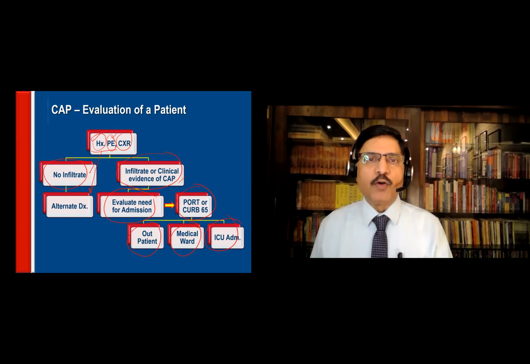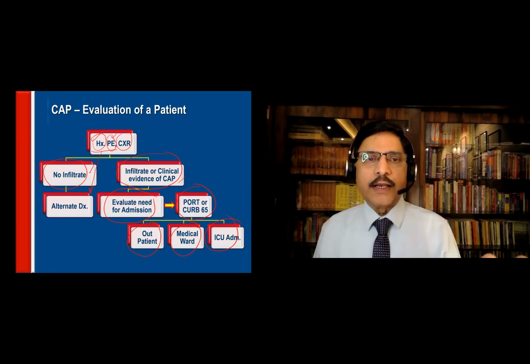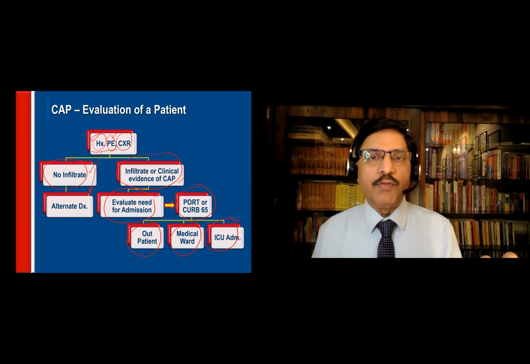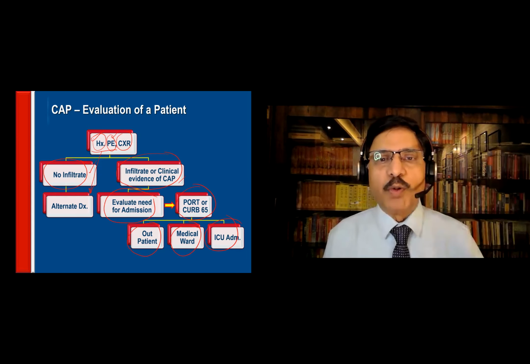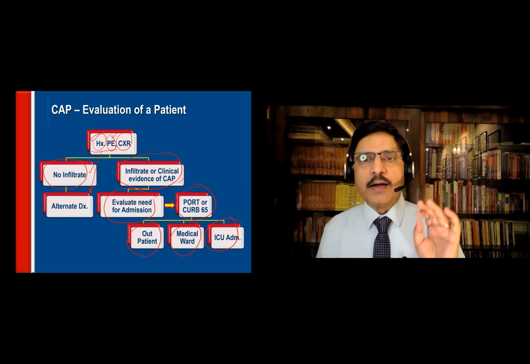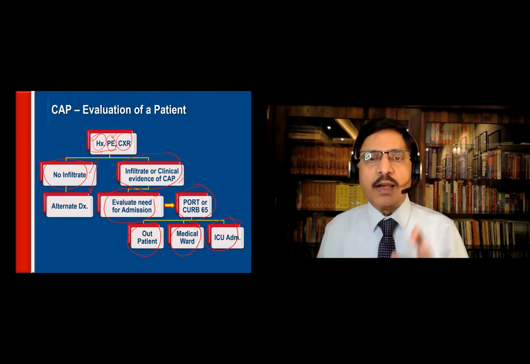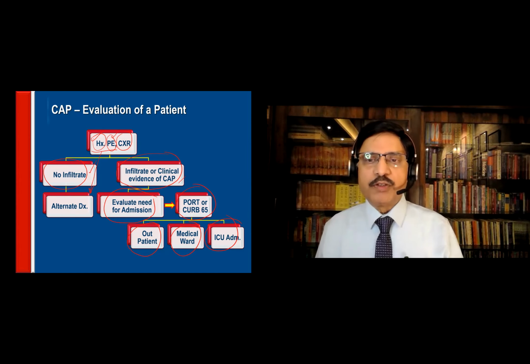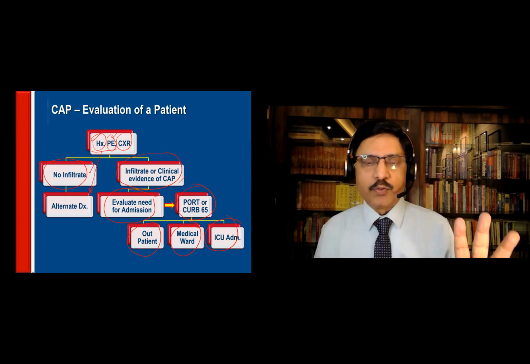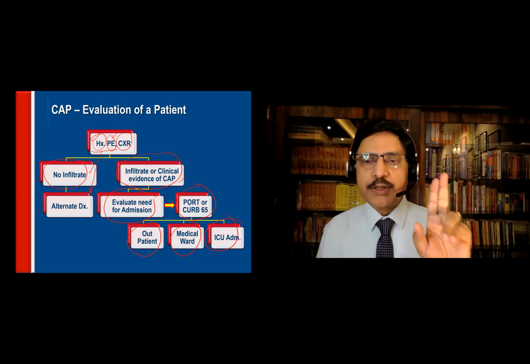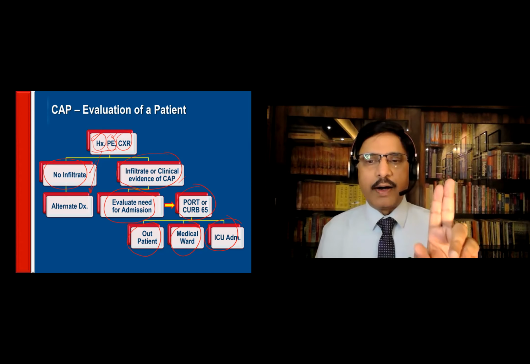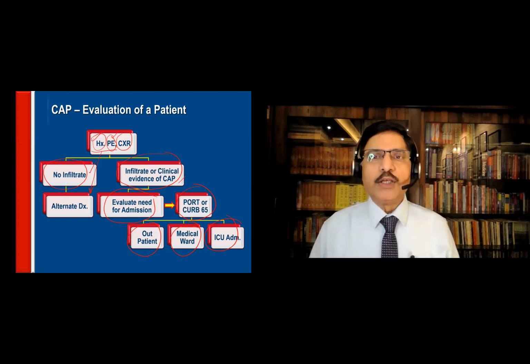So what is the flow diagram? History, physical examination, do a chest X-ray, PA view, and if possible, a lateral view also. No infiltrate, most likely not pneumonia. There is an infiltrate or the clinical evidence is very strong. Then evaluate for admission. How do I do that? I do a PORT score or a CURB score, which we will discuss shortly. Depending on the score, the patient can move into three areas. One, he can be managed at home. Most of them are. Two, they may require admission, but not in the ICU, but in the medical ward. And three, they may require ICU admission.